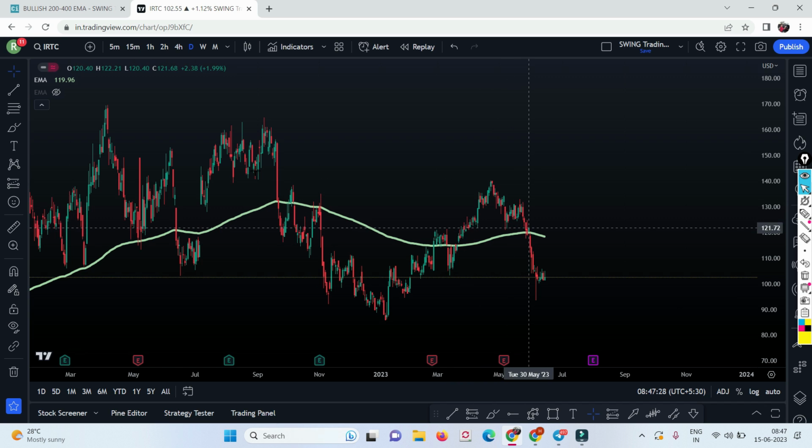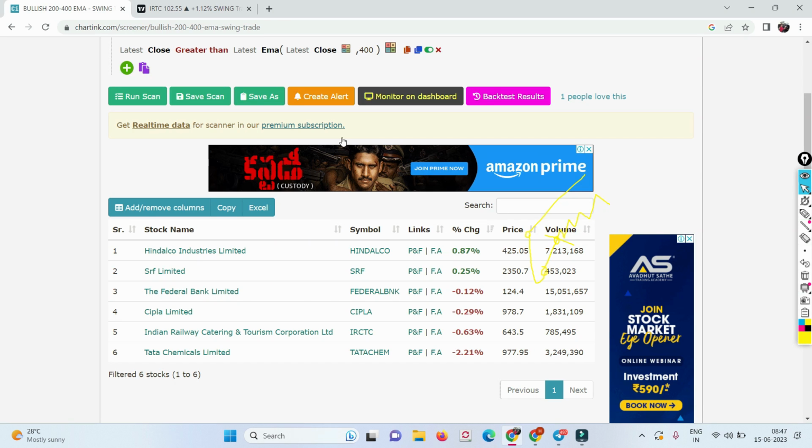What did I say? Ideally they should have gone up, but not all stocks will go up, right? Maybe the company performed badly, or maybe at this point Nifty was going down, so it went down. So now this stock is standing here. Even if it comes up, this will act as a strong resistance. Only when this 200 moving average is broken can it again make all-time highs. I mean, higher highs and higher lows. So what did you get to know?